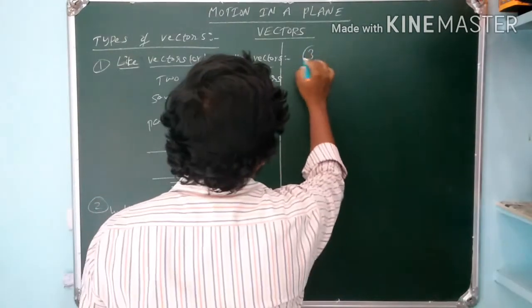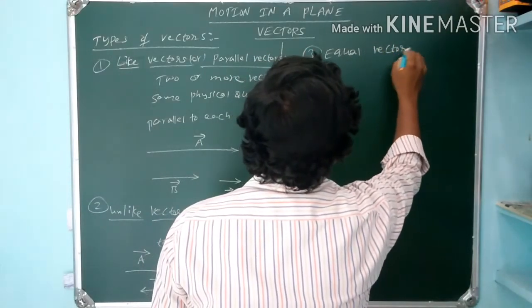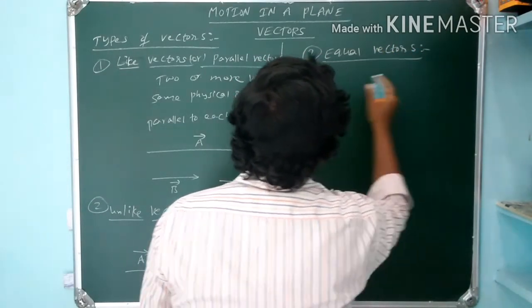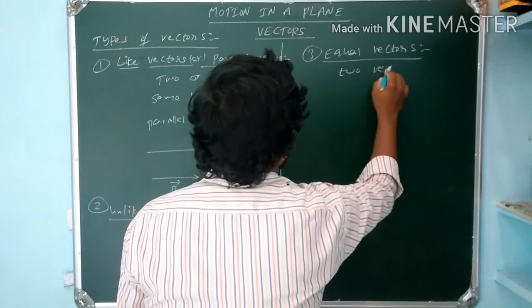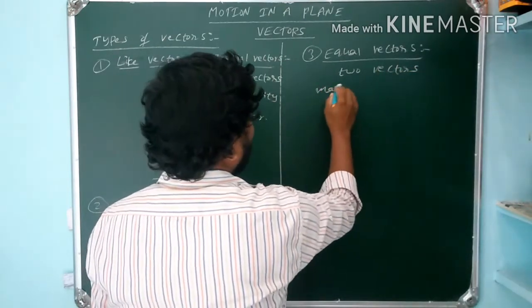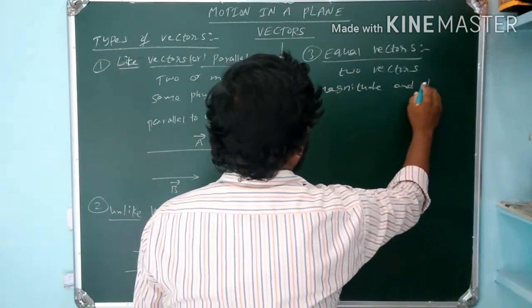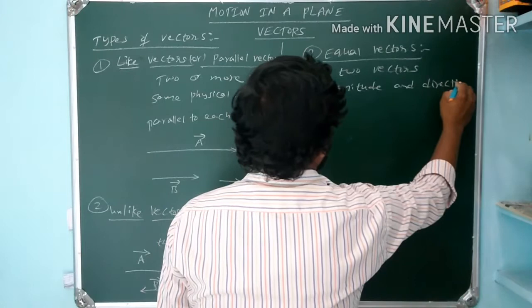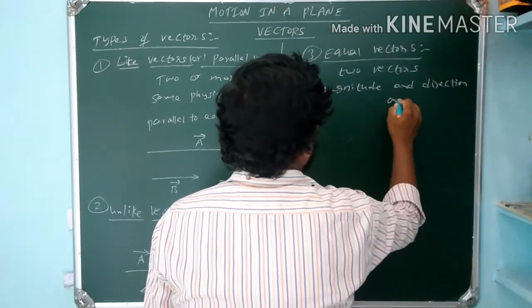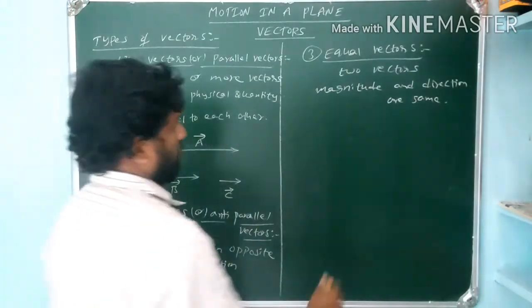Third type of vector is equal vectors. Two vectors are called equal vectors when their magnitude and direction are the same.